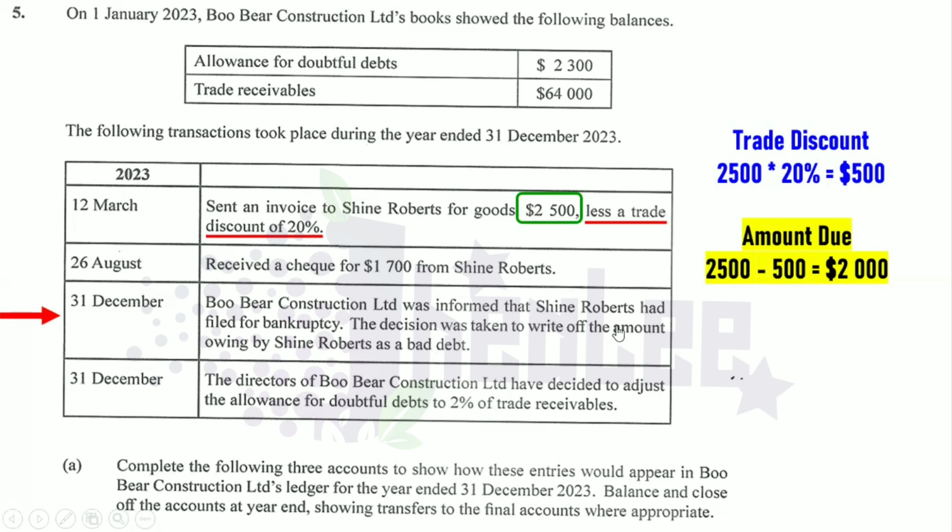Now, how much are we going to record as the bad debt? We have to go back to the account to see what is happening there. Apart from that, we could simply look at the first transaction where the amount that was due was $2,000. The debtor, the trade receivable, made a payment of $1,700. So what is left to be collected from the debtor is $300. However, the debtor is unable to pay because the debtor is bankrupt, and so we're writing that off as bad debt.